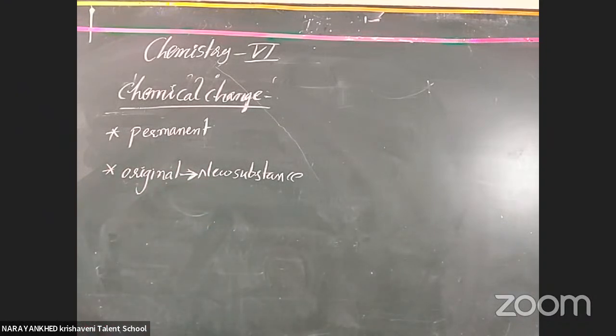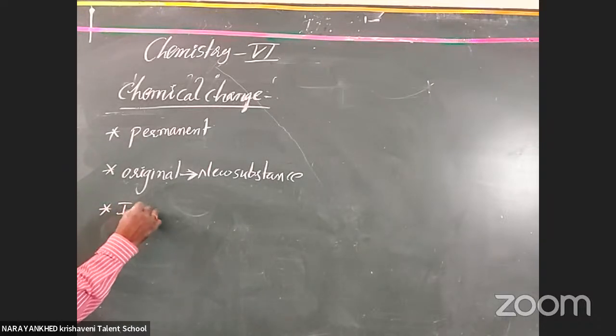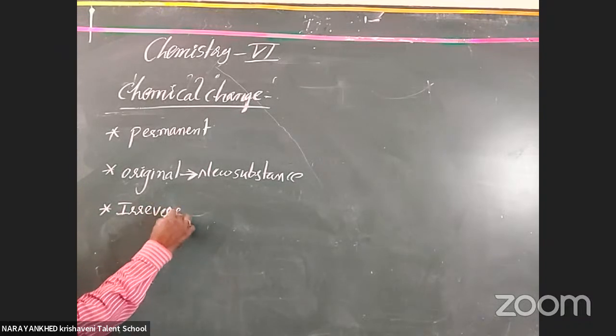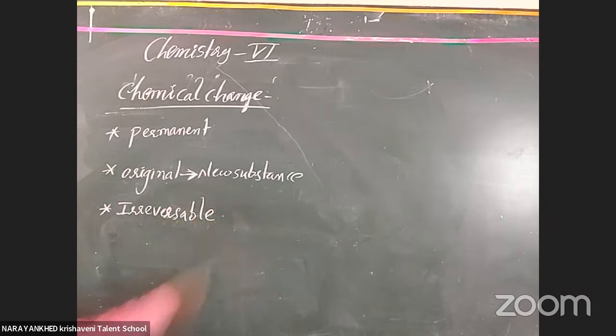That's why it is called what? Not reversible, it is irreversible. This change is called an irreversible change. Okay, got it?